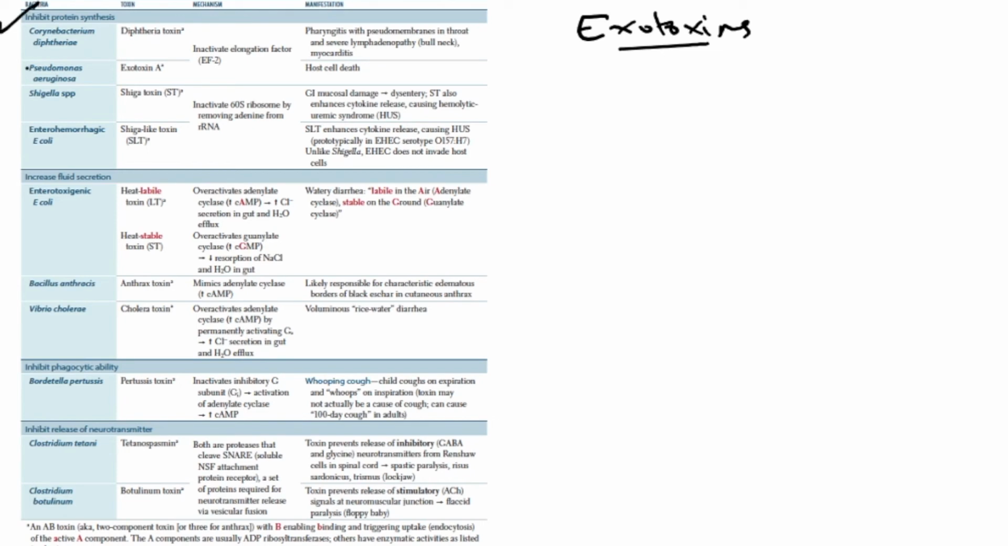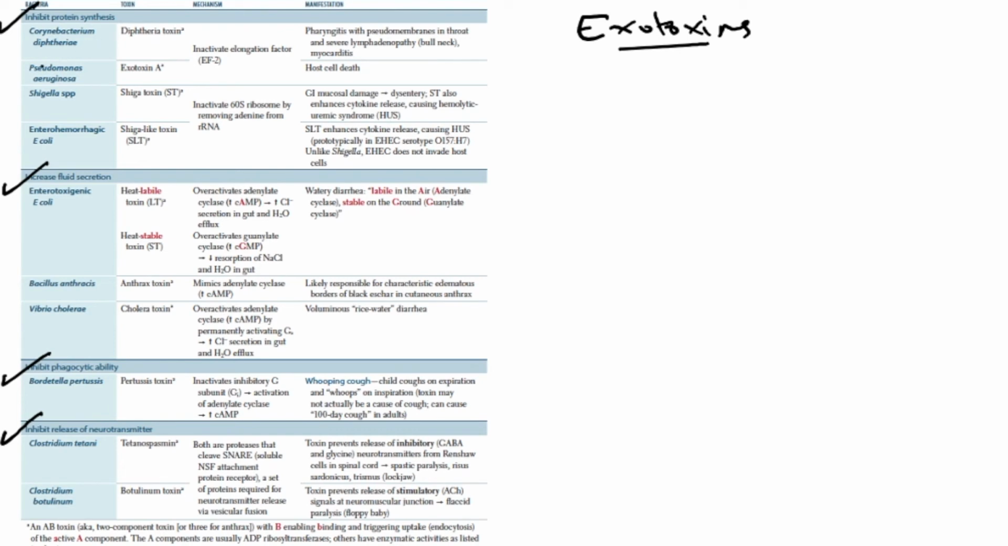First of all, they can inhibit protein synthesis. They can increase fluid secretions. They can inhibit phagocytic action. They can inhibit the release of certain inhibitory or excitatory neurotransmitters. They can also cause lysis of cell membranes. They can act as a superantigen. We will see one by one.